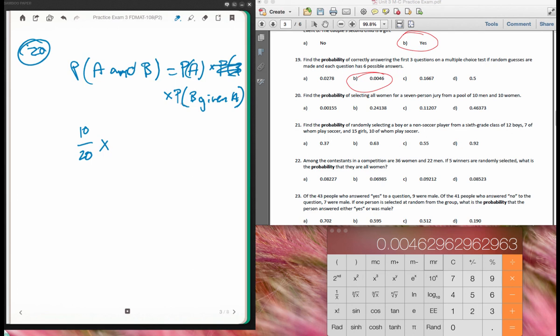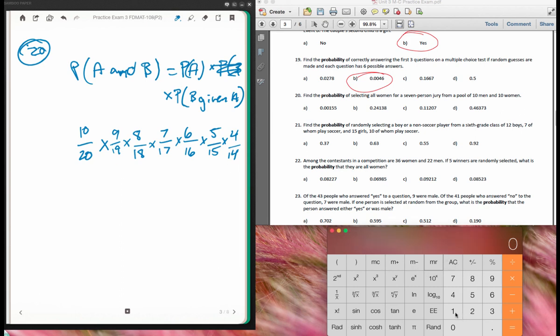Now we want to multiply by the probability of B given A. Okay, so in this case now we want to keep selecting, so we now have 9 women to choose from out of 19. Then we have 8 women to choose from out of 18. Remember, we're choosing 7 and we want all women. Now we want 7 out of 17, 6 out of 16, 5 out of 15, and 4 out of 14. If I multiply those together, I will have my answer.